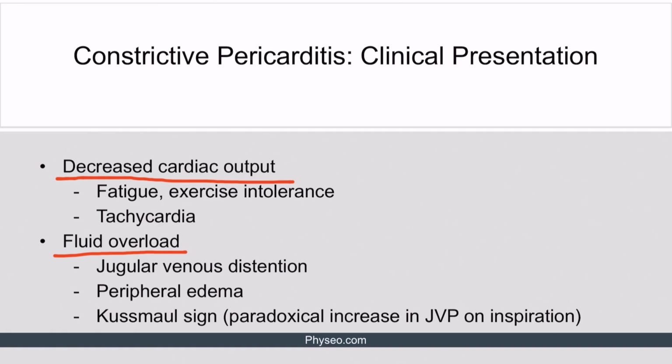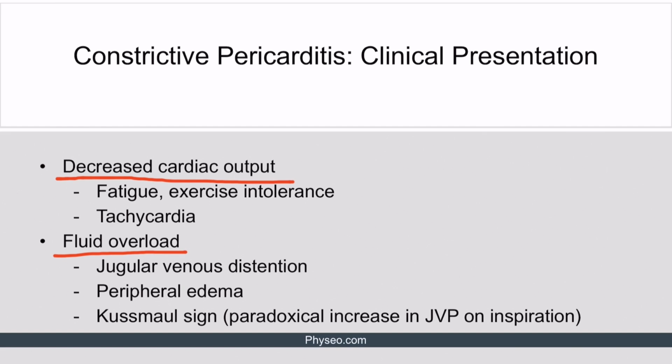An interesting phenomenon associated with constrictive pericarditis is something called Kussmaul sign. Kussmaul sign is the paradoxical increase in jugular venous pressure on inspiration. Normally, when the patient inhales, there is an increased venous return to the right side of the heart due to a drop in intrathoracic pressure. If the patient has constrictive pericarditis, then the stiff pericardium does not allow excess blood to go into the right ventricle during inspiration. Instead, blood accumulates in the jugular veins, increasing the jugular venous pressure.